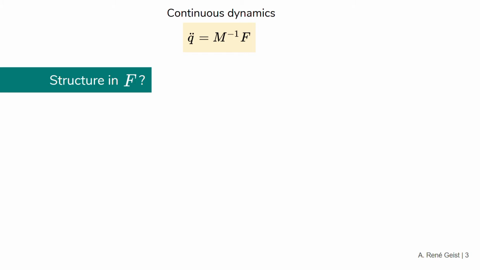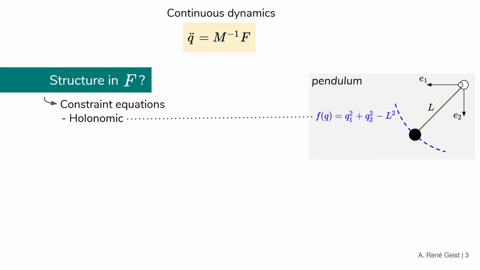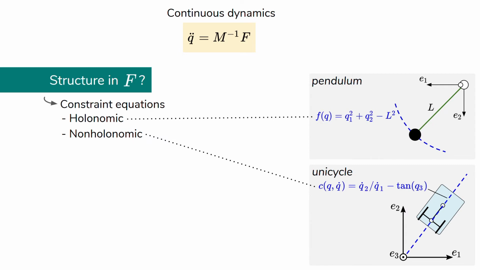In analytical mechanics, the function for the acceleration of a rigid mechanical system is given via a generalized inertia matrix M and a generalized force vector F. The structure we use in our work to model the forces F are constraint equations. Constraint equations can be holonomic, such as the rod of a pendulum, or non-holonomic, such as the wheel of a unicycle. Constraints apply constraint forces F_c and in return change the system's acceleration.